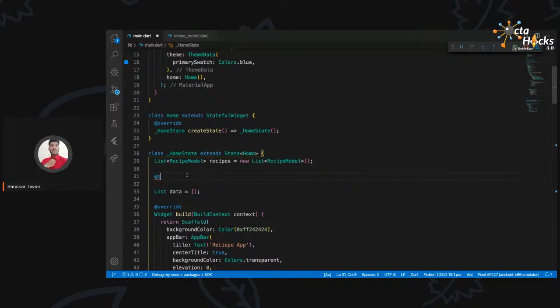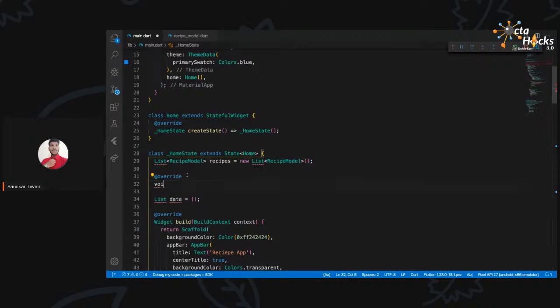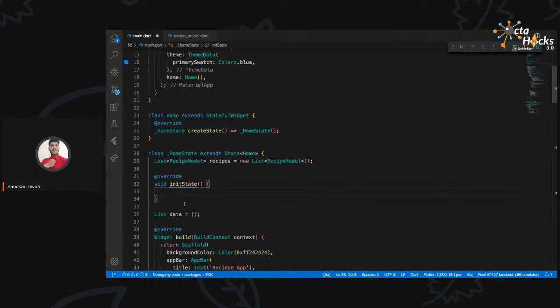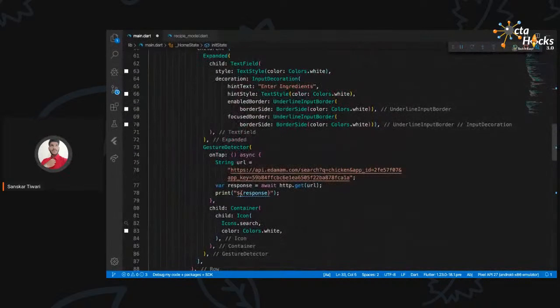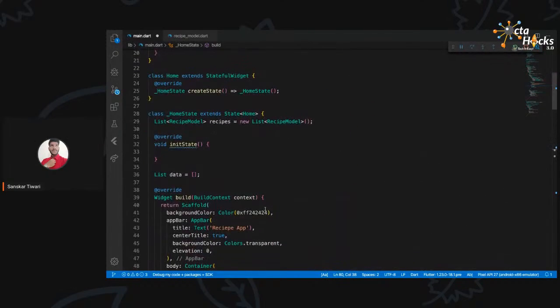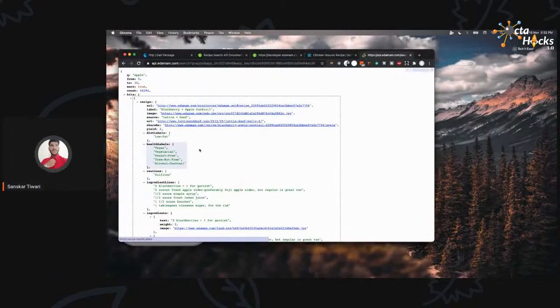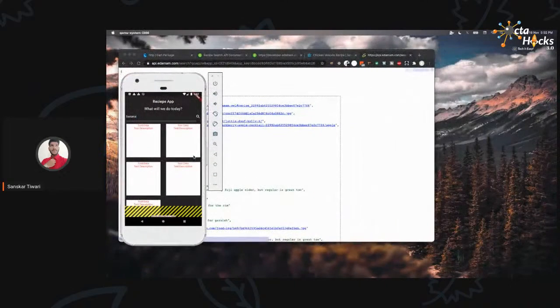So we will first say override if it's not directly showing. So we can say void initState. Now this is the function which is going to be called when the application loads for the first time, right? So if I want to call a function, I want to fetch some details. Right now I'm doing that over here, with a click of a button. So I can leave that like this. But in case you want to load something when the app loads for the first time,